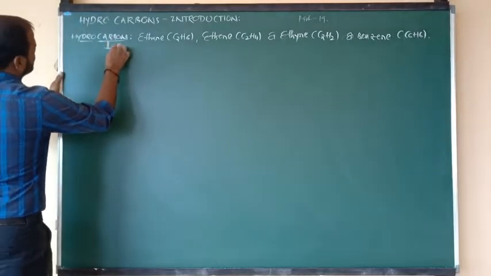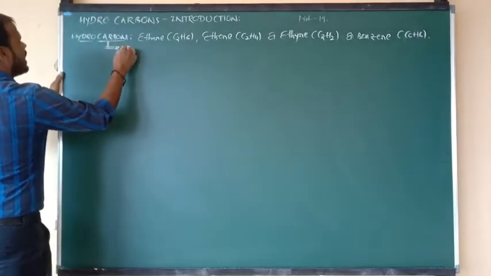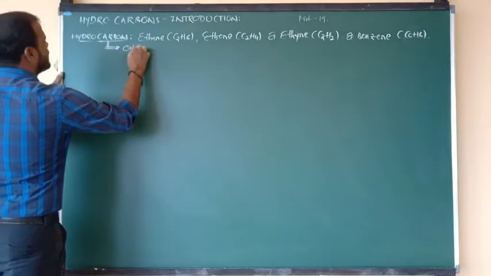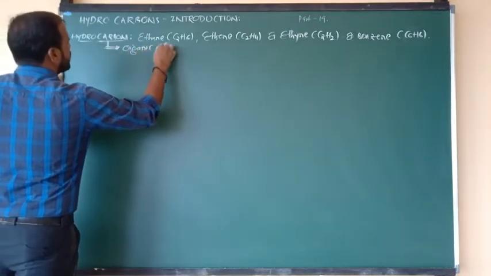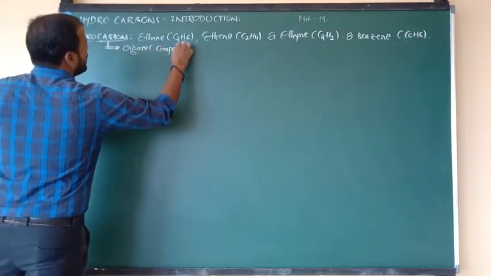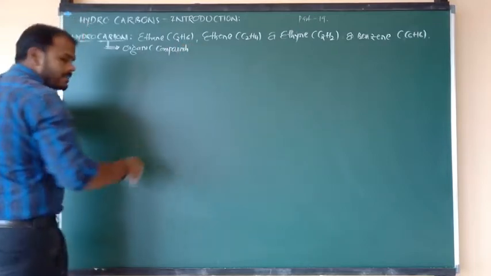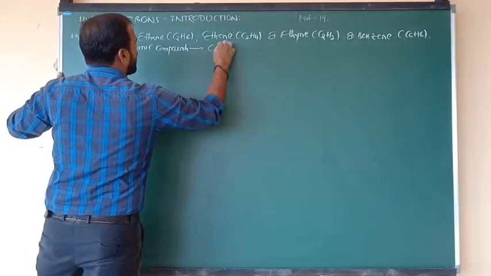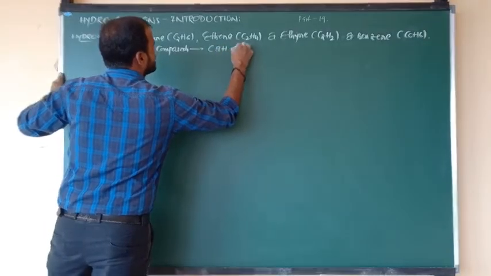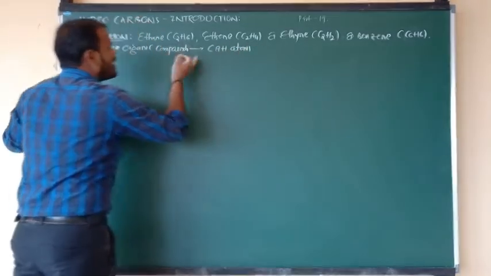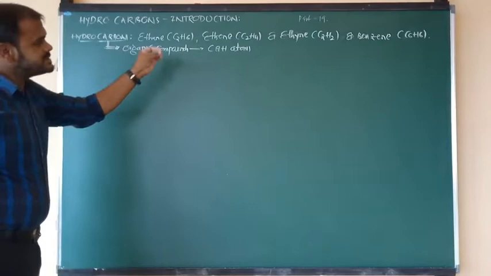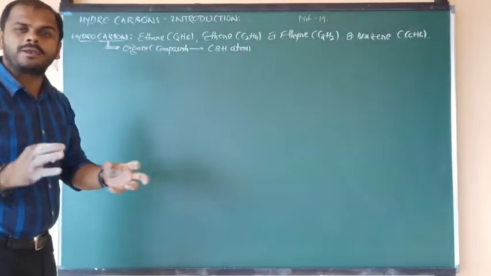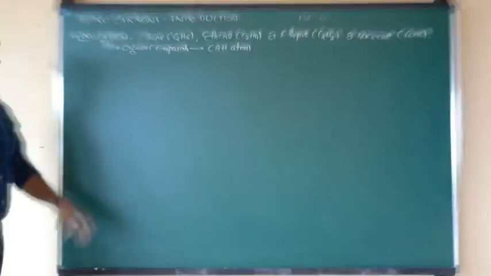Hydrocarbons are nothing but the organic compounds, and also we can say carbon compounds, which contain only carbon and hydrogen atoms. So the organic compounds containing C and H atoms are known as hydrocarbons.